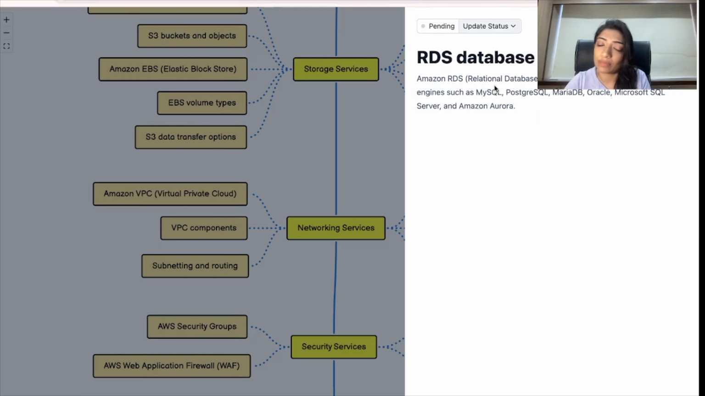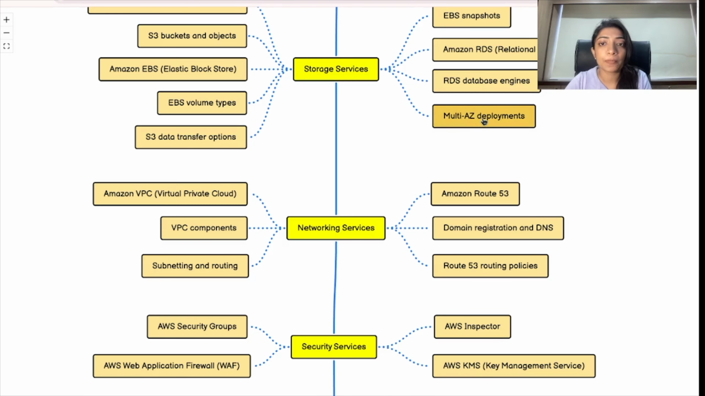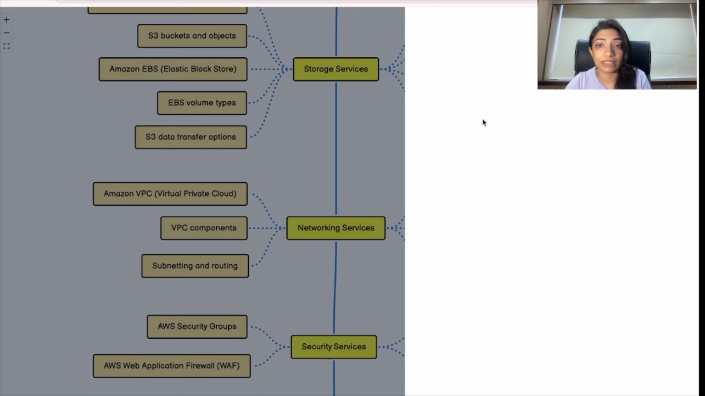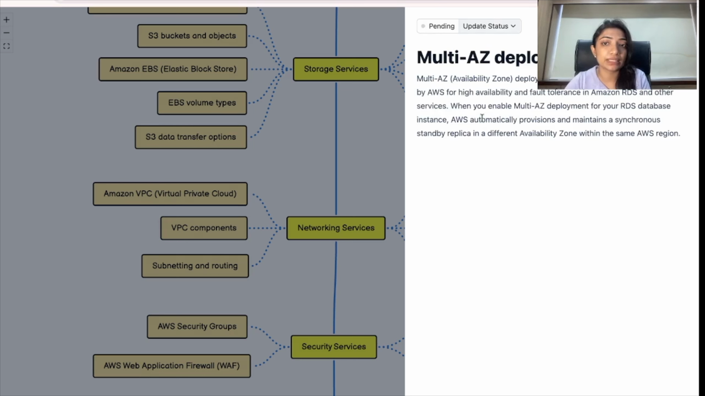So it supports, I have already mentioned that it supports popular database engines such as MySQL, PostgreSQL and all the other databases. What is multi-AZ deployment? Now this is something very interesting. Multi-AZ deployment is a configuration option provided by AWS for high availability and fault tolerance in Amazon RDS and other services.